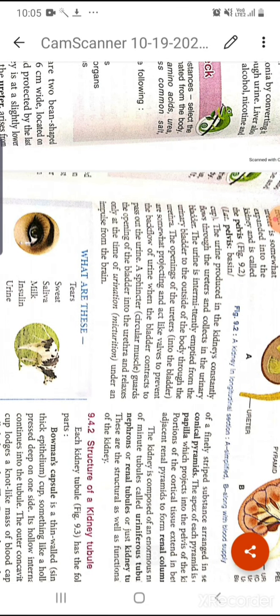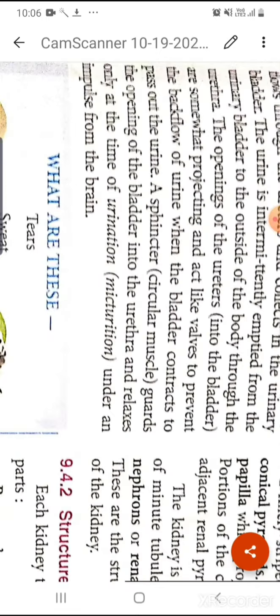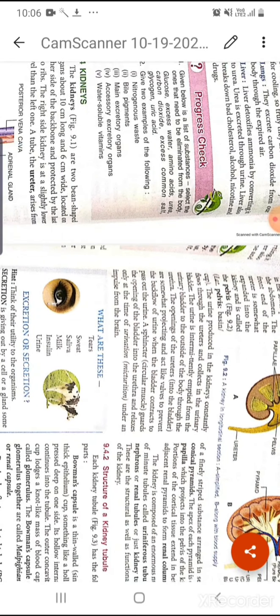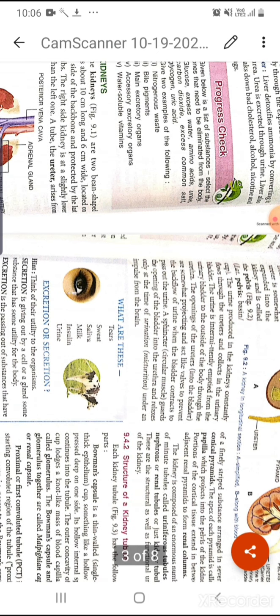Okay, and the opening of the ureter is somewhat projecting and it acts like a valve to prevent the backflow of the urine when the bladder contracts. Because during the time of urination, one kind of muscle is there, so that muscle will contract and the urine will be released from our body. That is the sphincter muscle. So the sphincter actually guards the opening of the urinary bladder into the urethra, and it relaxes only at the time of urination. Okay.